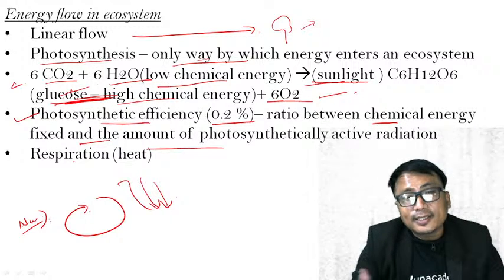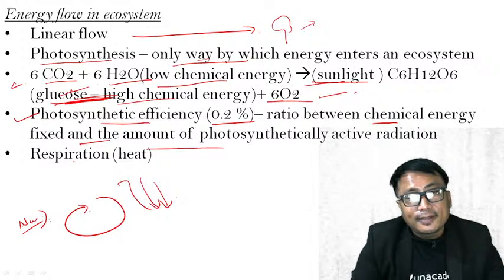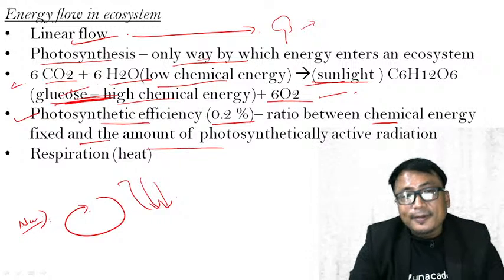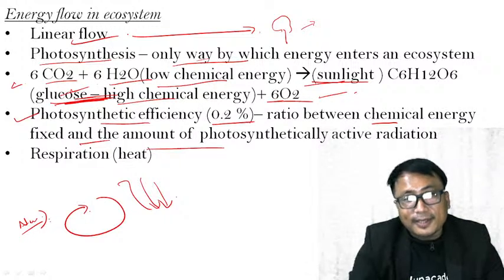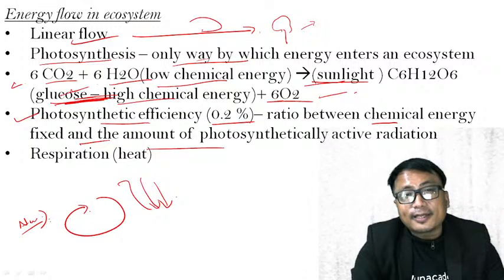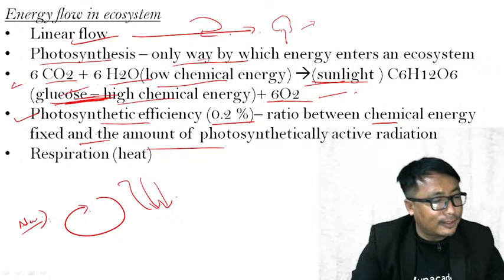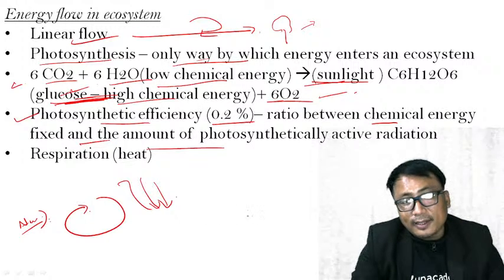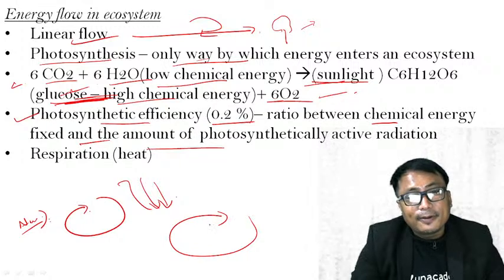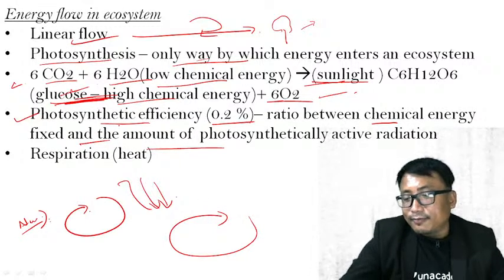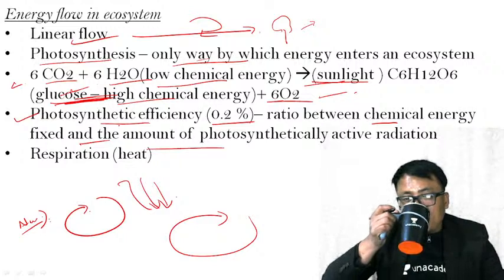99.8% of the energy is lost. That's why it is a linear flow, the energy flow in the ecosystem. It is lost. If it is cyclic, then there is no question of loss, because what goes comes back again. But the energy flow is what? Energy flow is linear in nature.